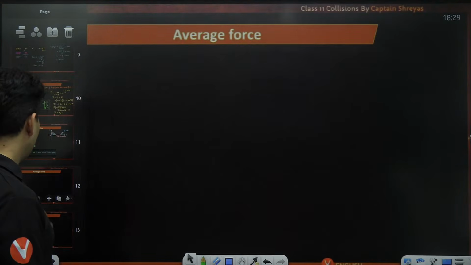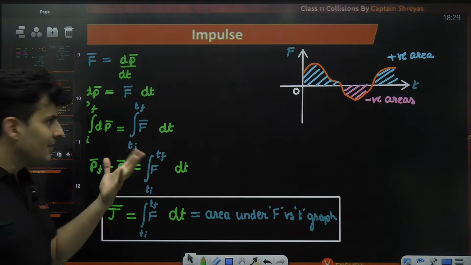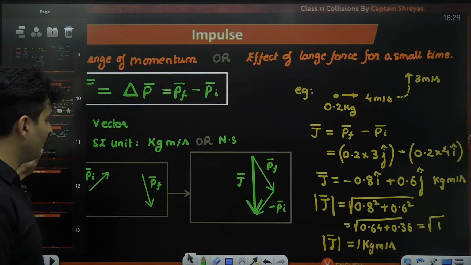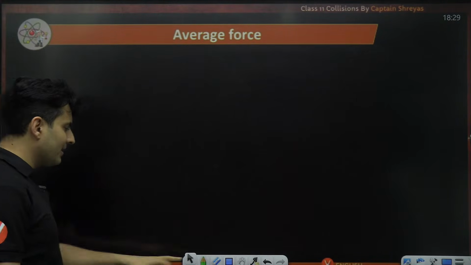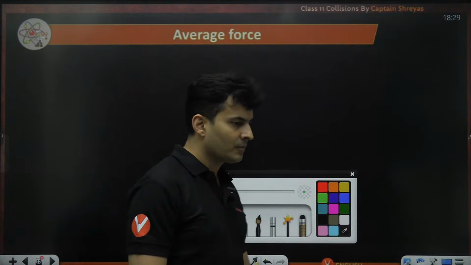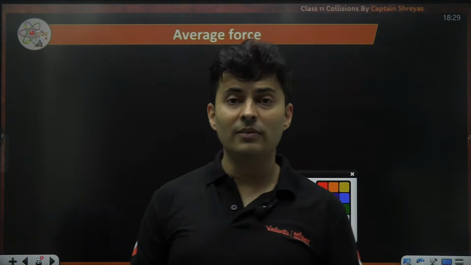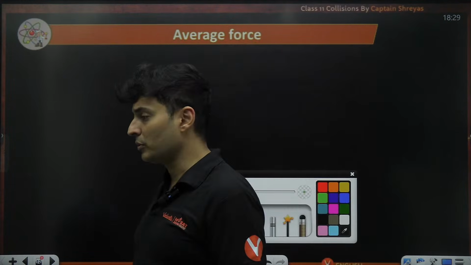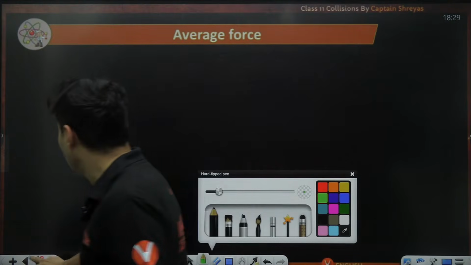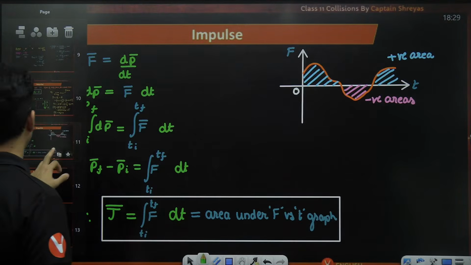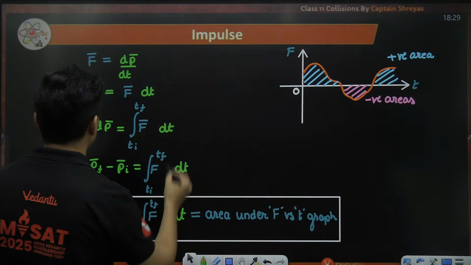Now, after finding these two formulas for impulse, the last concept is the concept of average force. Let me explain this to you. And also one more thing I wanted to tell. I'll do that also.